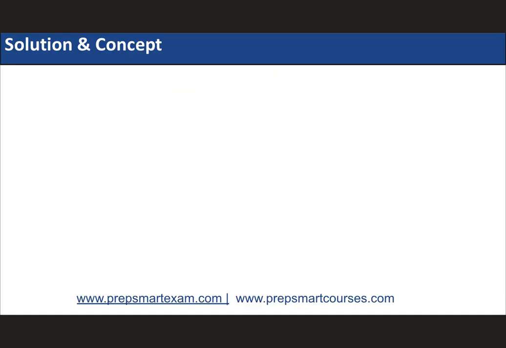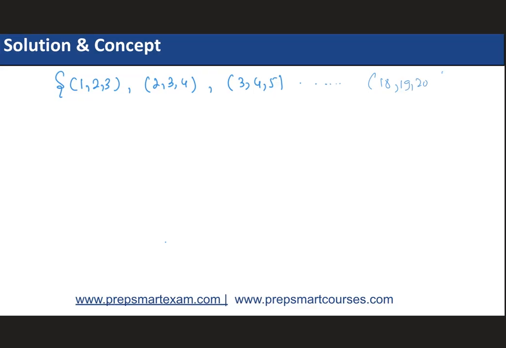Three consecutive numbers can be chosen in following ways, like 1 2 3, comma 2 3 4, है ना, comma 3 4 5, and so on and on and on till last क्या आ जाएगा? 18 19 20. कितने आ जाएंगे ये भी? Total ways it would be 18.